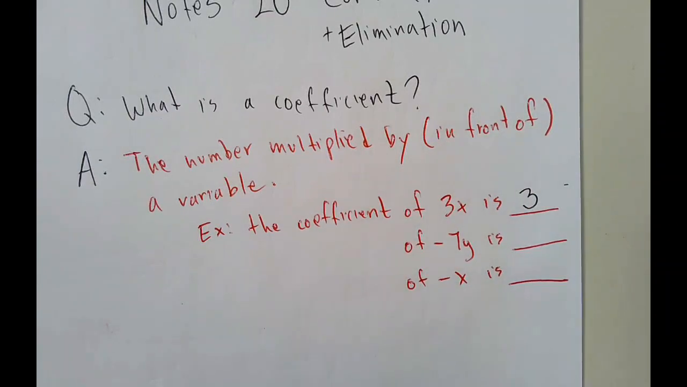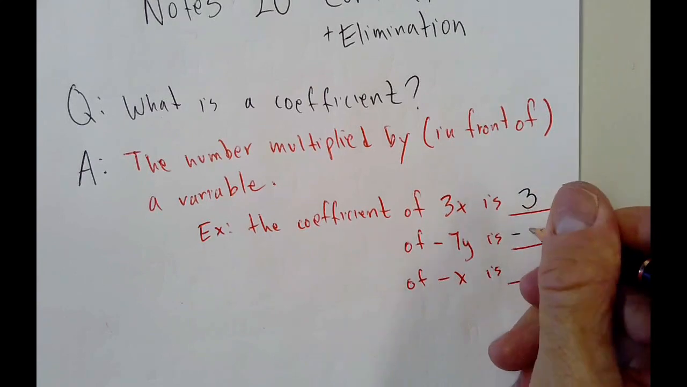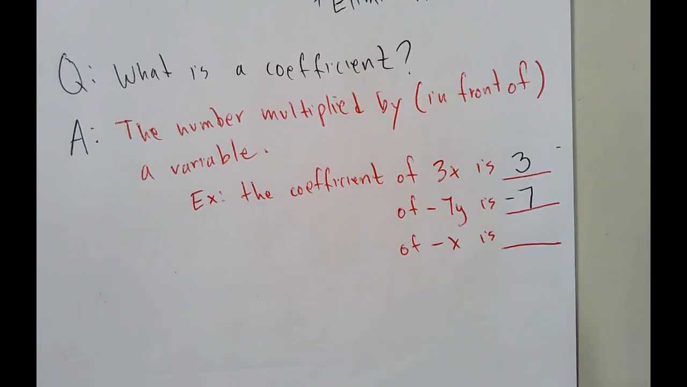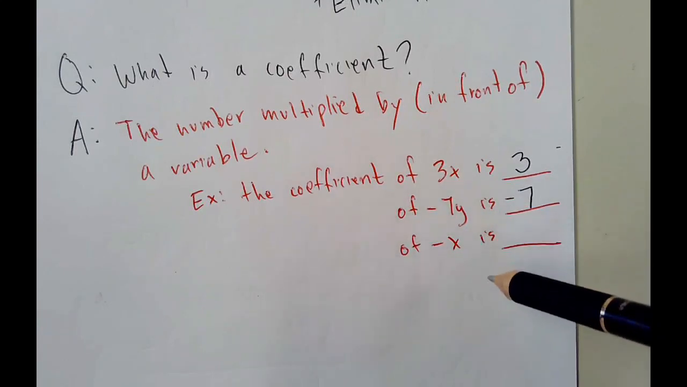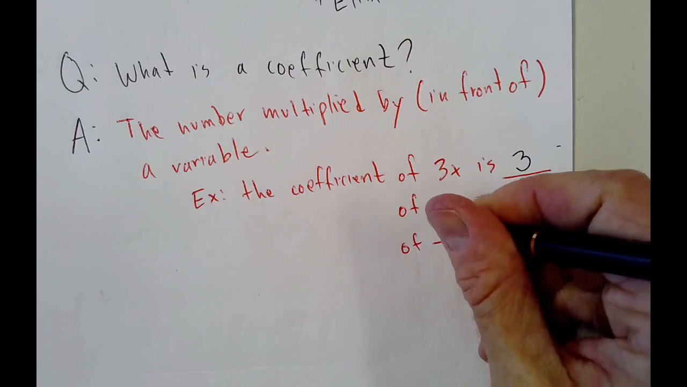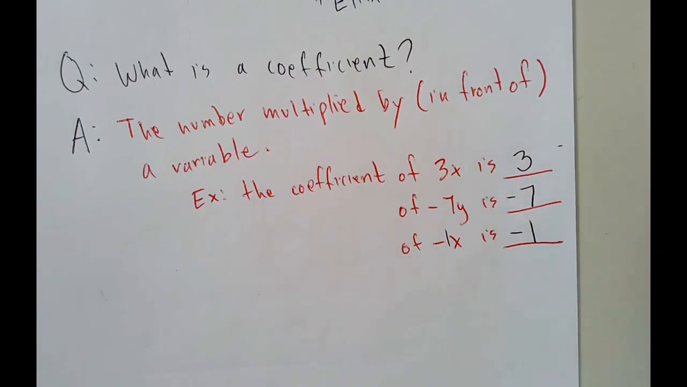The coefficient of negative 7y, Crystal, is what? -7. The coefficient of negative x is what, Marion? Good job. See, because there's a negative 1 in front of there. So you guys know what a coefficient is, right? It's not hard. It's just the number in front of a variable, and it's stuck to that variable by multiplication, okay?